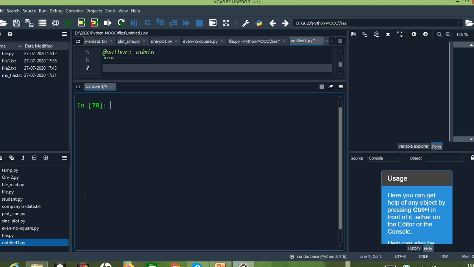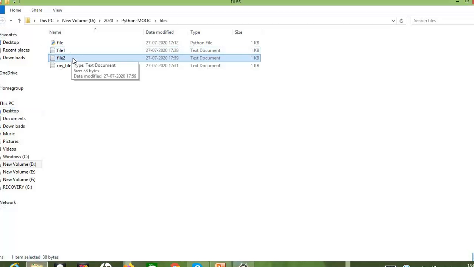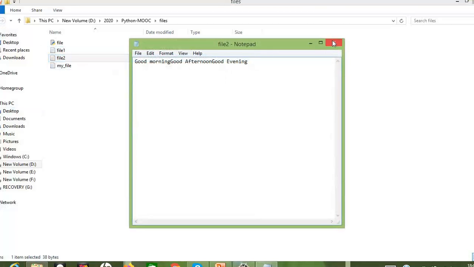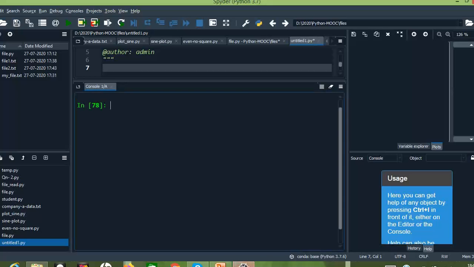Already I have a file2. So let me first open a file: t equals open of file2.txt. So I have opened a file like this.